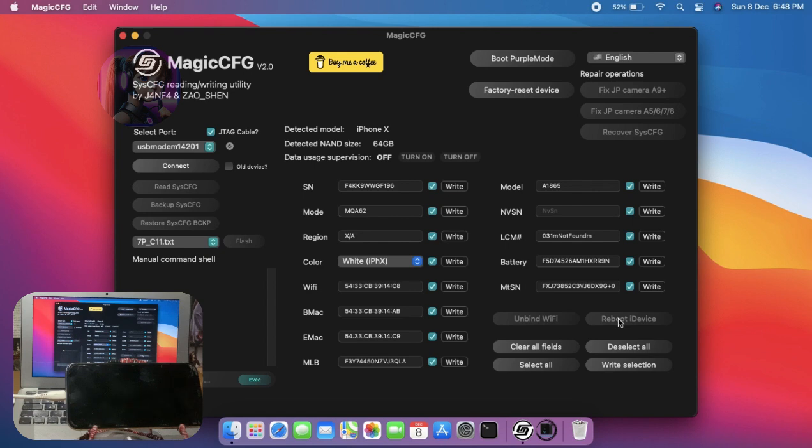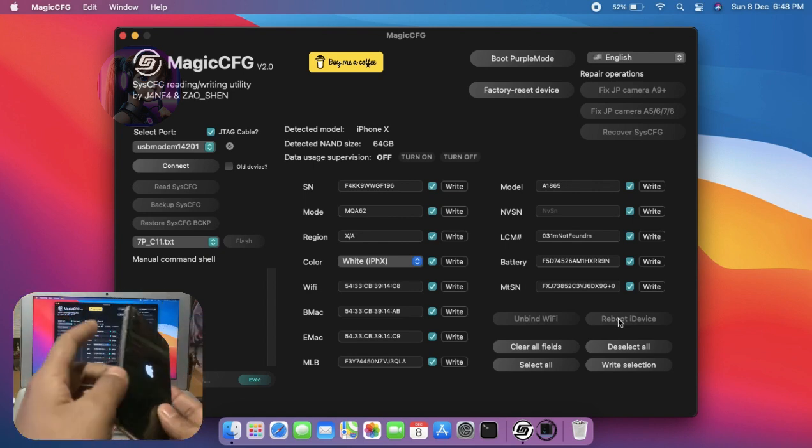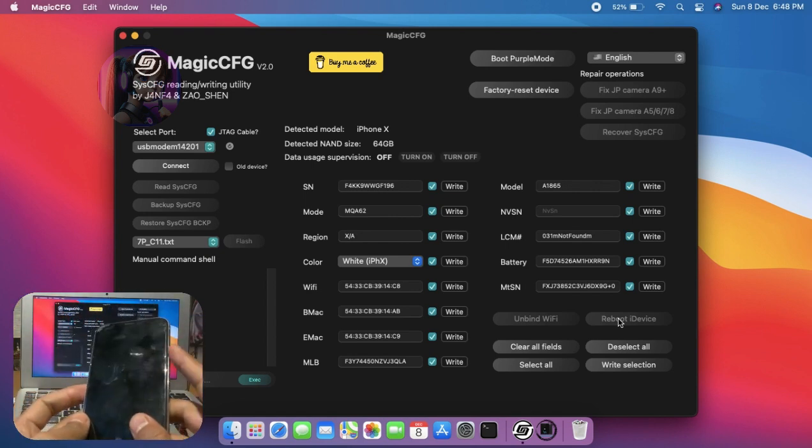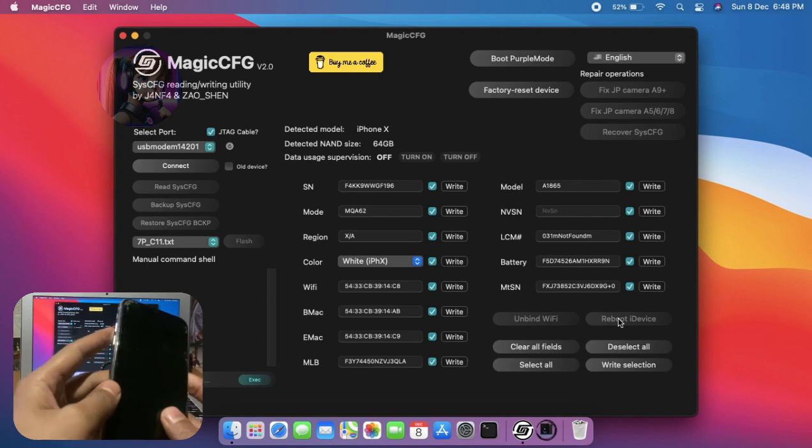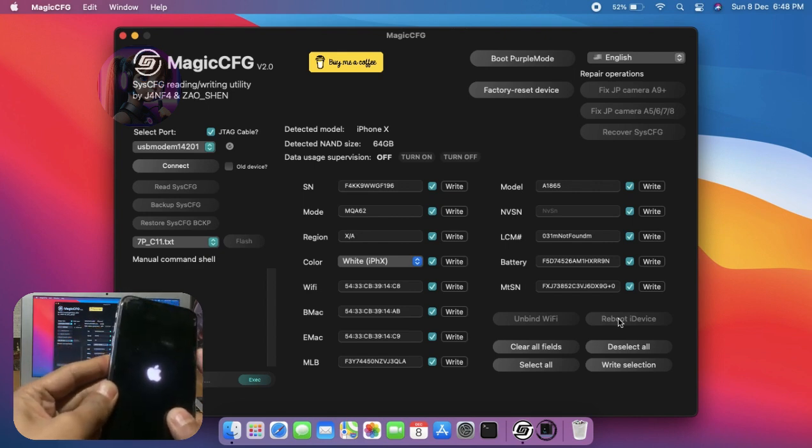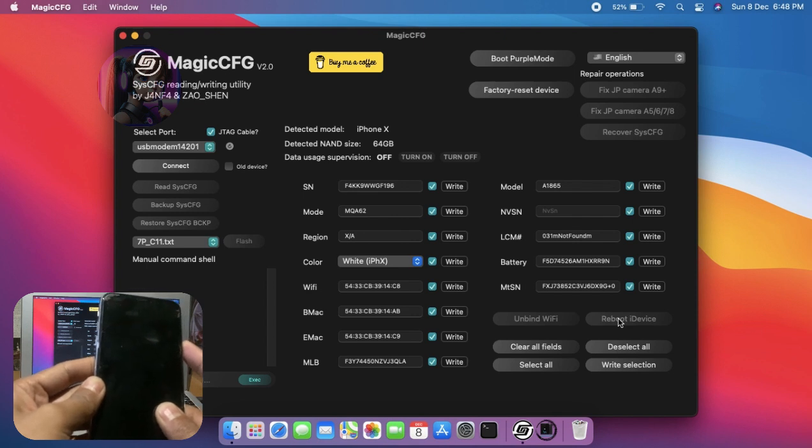So, in such a case, follow these steps. Take your device, and hold and quickly release the volume up button. Again, hold and quickly release the volume down button. Finally, keep holding the power button until it goes to recovery mode. The process will be the same for iPhone 7 to iPhone X. For below iPhone 7, you have to hold the power button and the home button simultaneously until it goes to recovery mode.